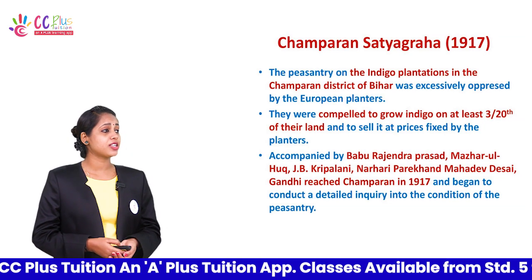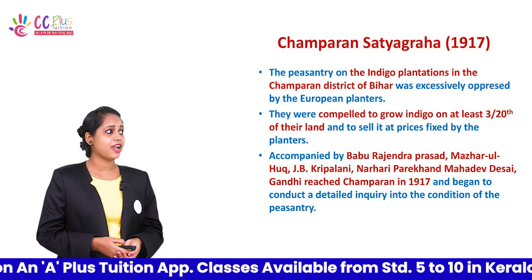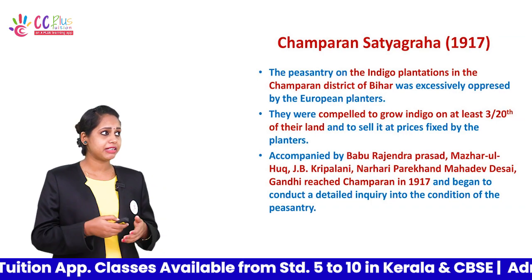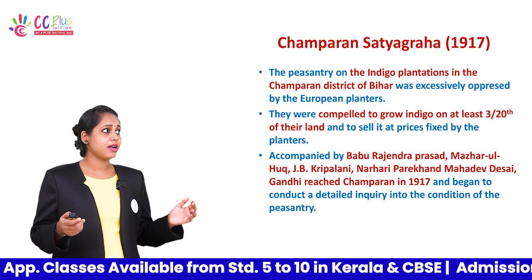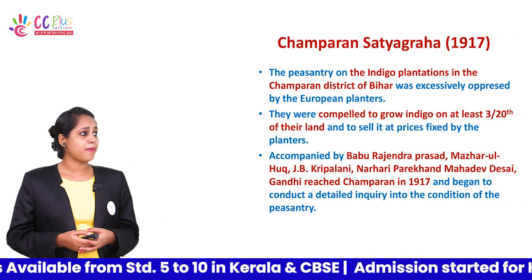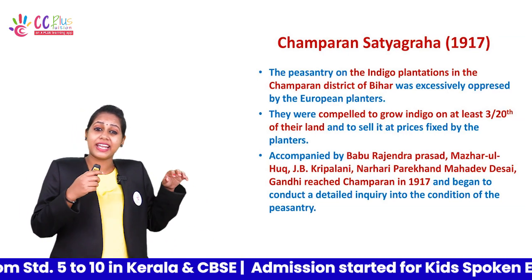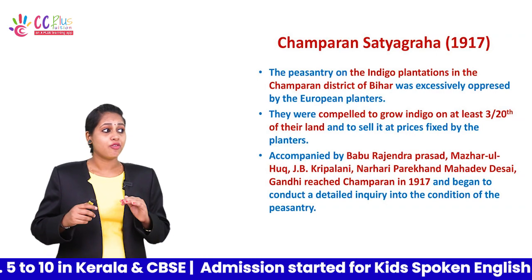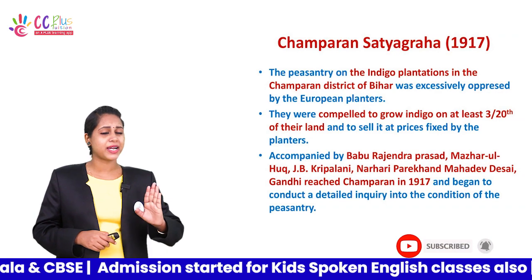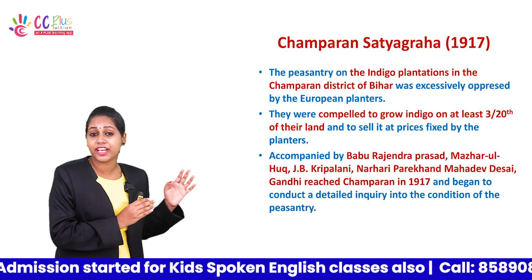The peasantry on the indigo plantations in the Champaran district of Bihar was excessively oppressed by the European planters. The European planters, or the Britishers, exploited the plantation workers, the peasants. They were compelled to grow only indigo on their farms and land, and to sell it at a fixed price by the planters. The planters had already fixed the price, so they could only grow indigo.